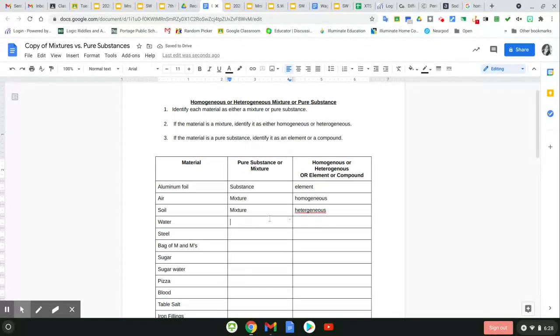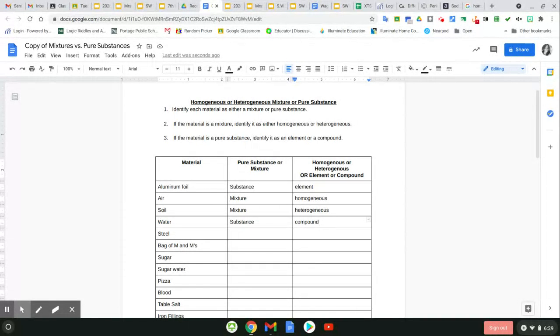Water is a substance. So let's talk about that. Aluminum foil was a substance and it was an element. Water is something different. It's a substance, but it's not on the periodic table of elements, but it's made up of two types of atoms that are on the periodic table of elements.